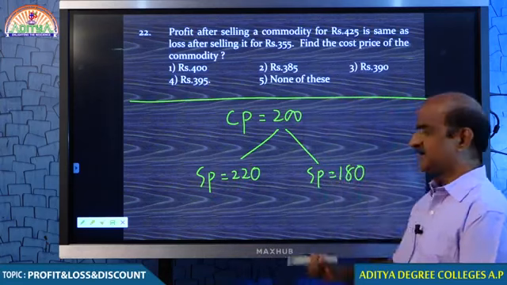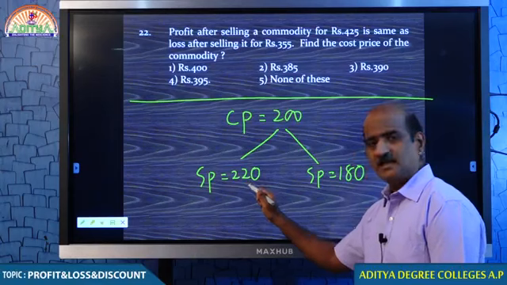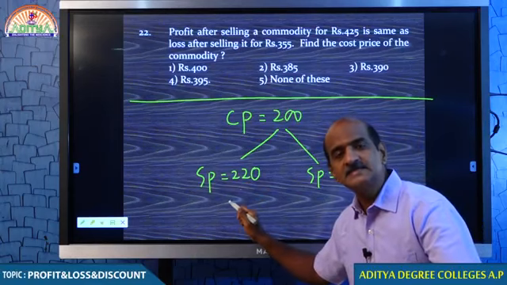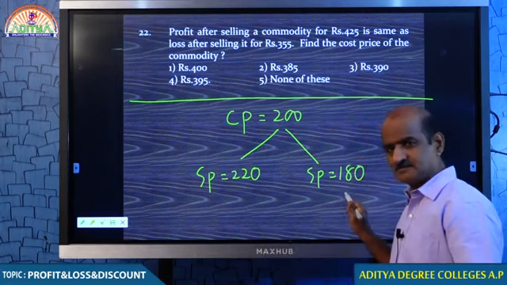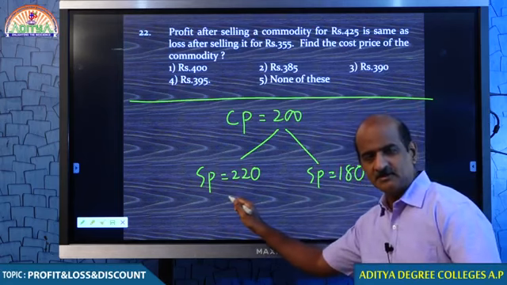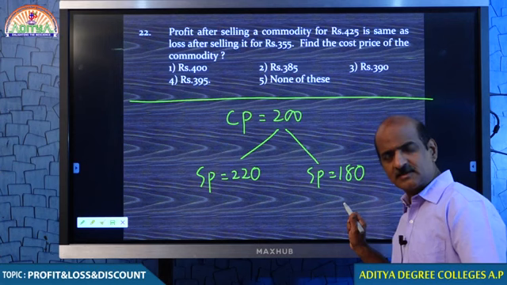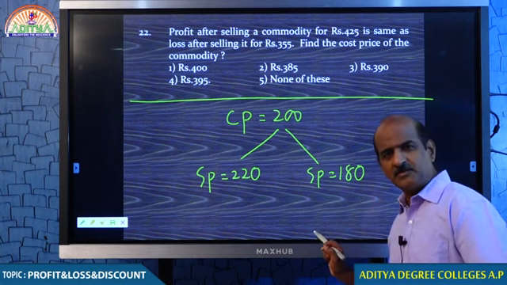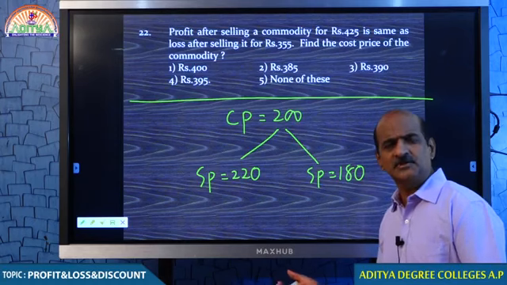What does that mean? The profit of selling for 220 is the same as the loss of selling for 180. What is the profit? 20. What is the loss? 20. You understand this? This is an example I am giving to you. You can take any example as per your wish.